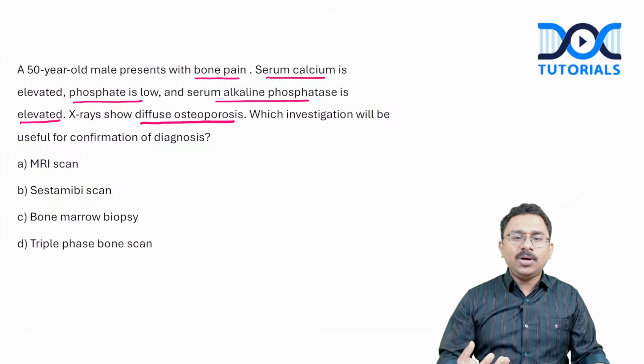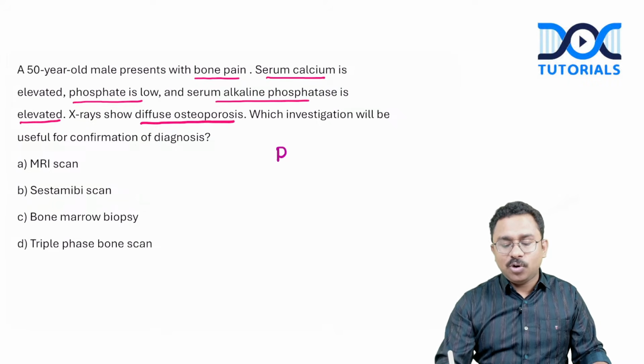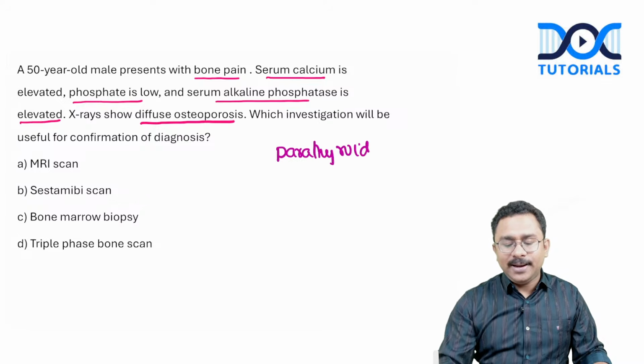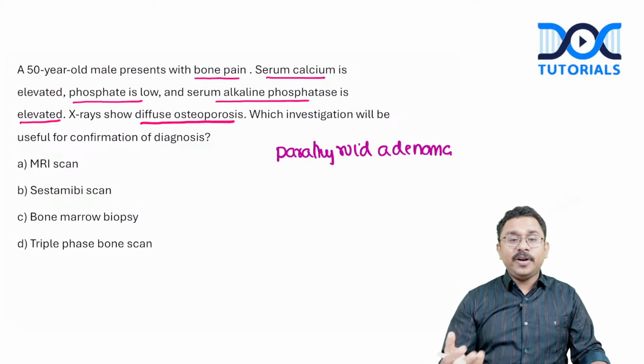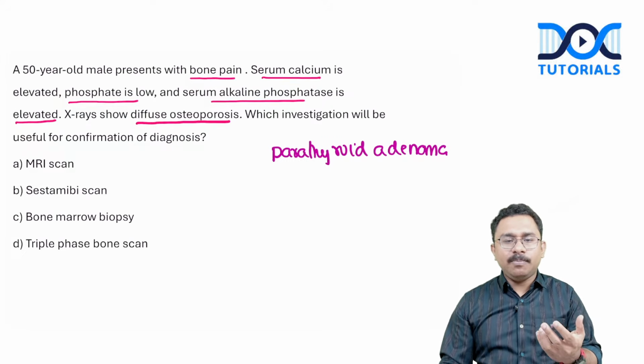So when you think about primary hyperparathyroidism, what is the likely etiology? This could be due to a parathyroid adenoma. So what is used for confirmation of diagnosis? Is it MRI scan? Is it sestamibi scan, bone marrow biopsy, or triple phase bone scan?